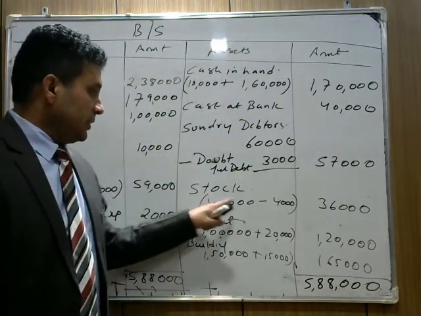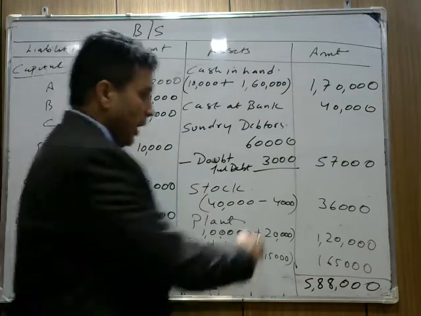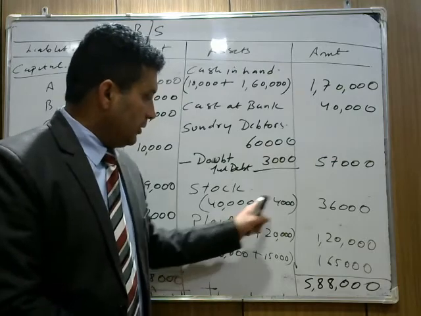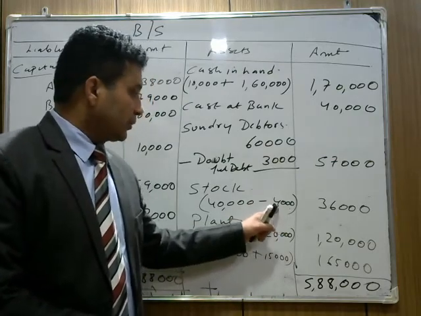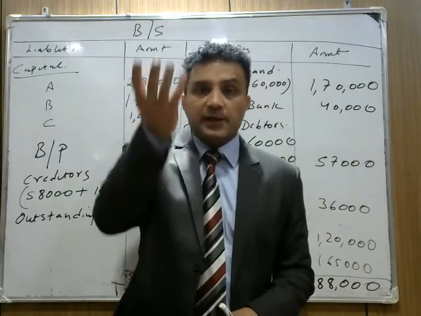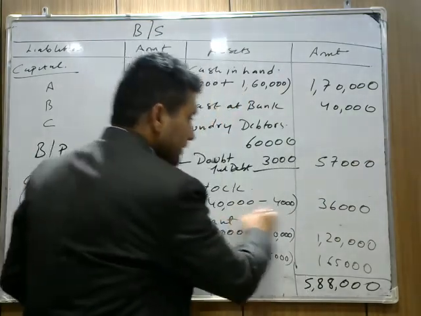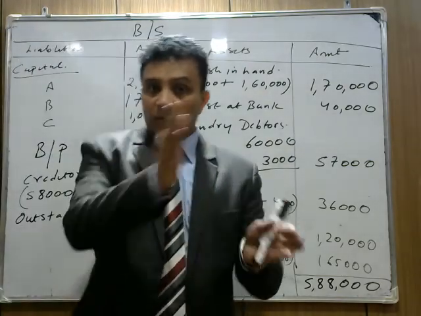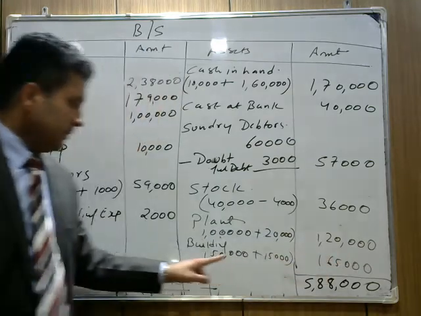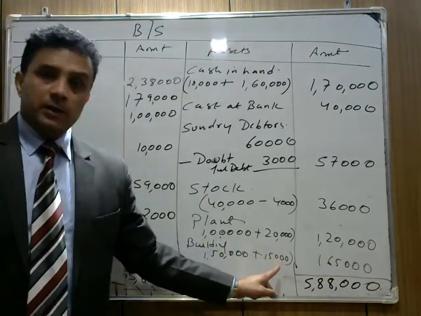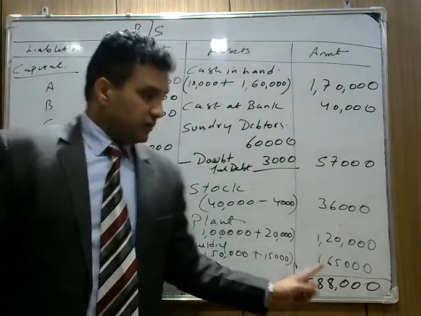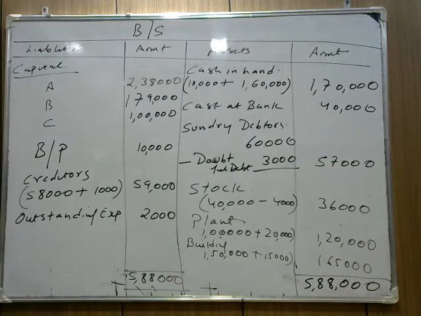Now stock is given as 40,000. The stock 40,000 minus 4,000, because the stock was overvalued. We had taken out more than needed, so we have to reduce it. So stock is 36,000. Plant is given in the question as 1 lakh. Plant is increased by 20,000, so we write plant 1,20,000. Building is 1,50,000. The building is appreciated by 10%, which is 15,000. So the new value of building is 1,65,000. I hope the question is clear to all of you.